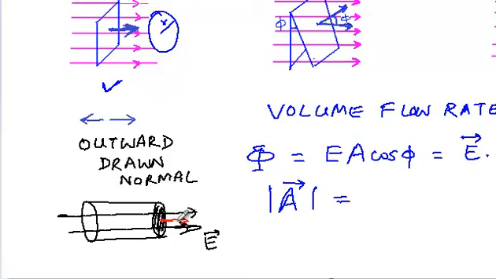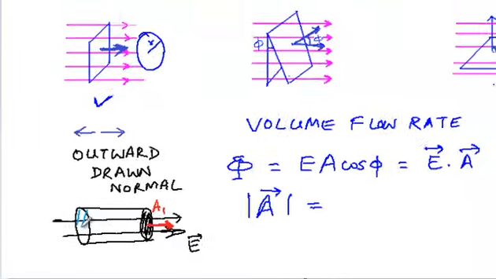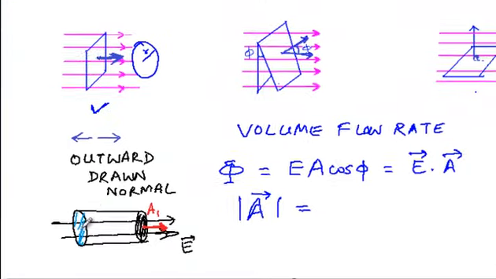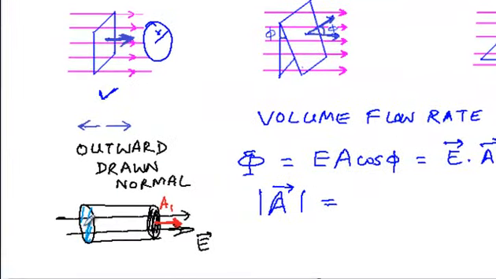So this is the direction of the area over here. Let me call this A1. Now say I am taking the flux through this surface. Then the direction of this area will be given by a vector in this direction.